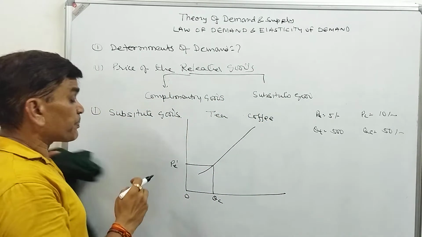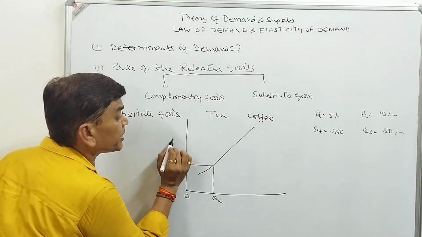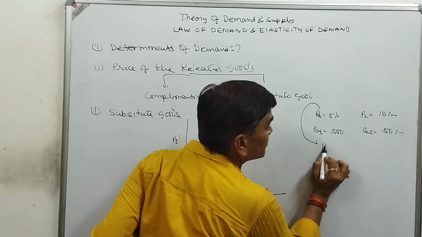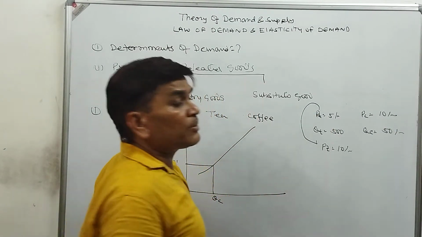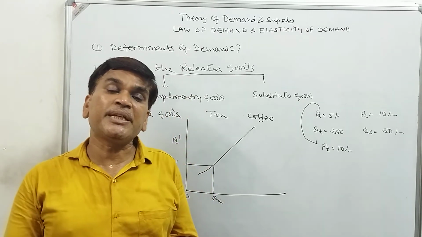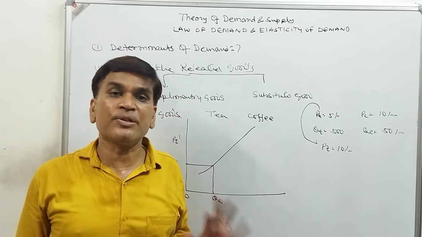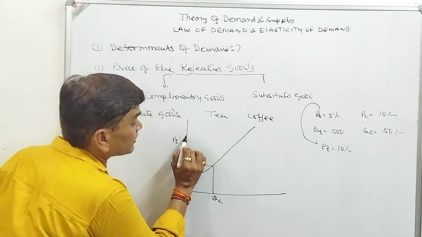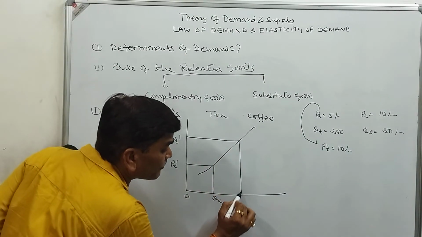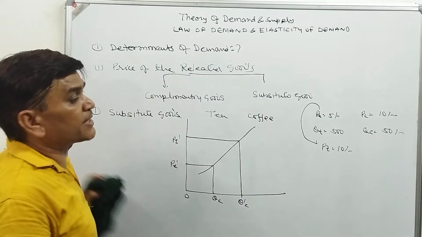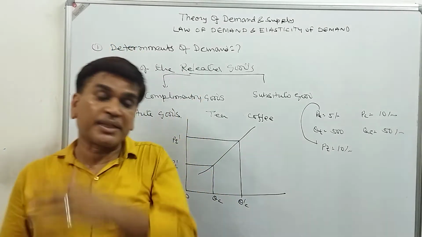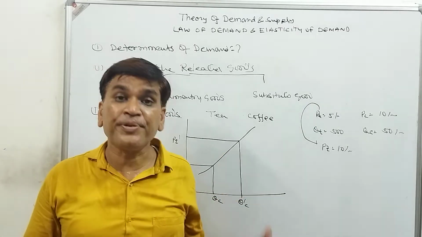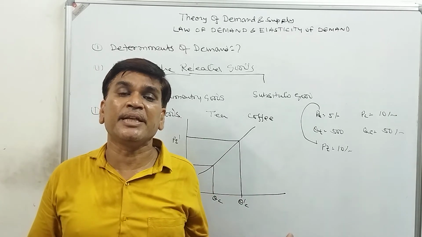Sometimes the price of tea increases from PT to PT dash. Suppose the tea seller increases the price of tea to 10 rupees. Now the price of tea and the price of coffee are equal. Tea is also 10 rupees and coffee is also 10 rupees. So at 10 rupees, the demand for coffee increases, because everyone thinks that if the price of tea and coffee are equal, they would like to purchase coffee at the same rate.